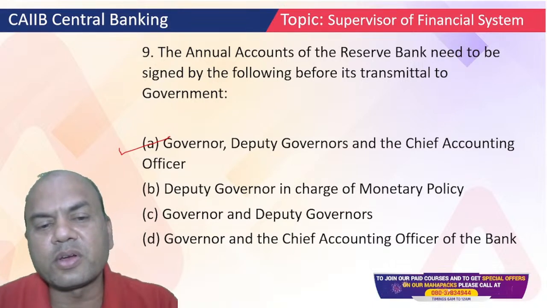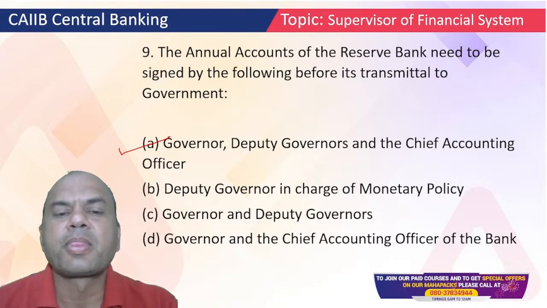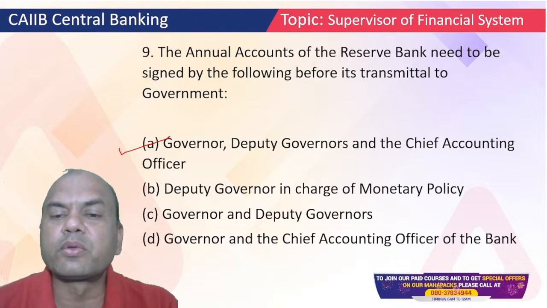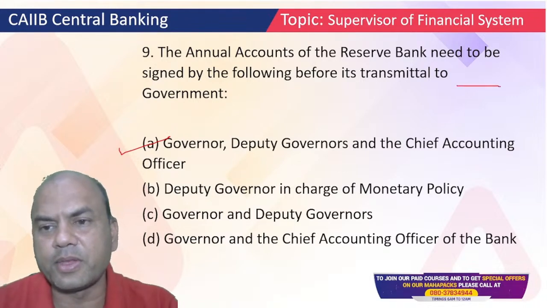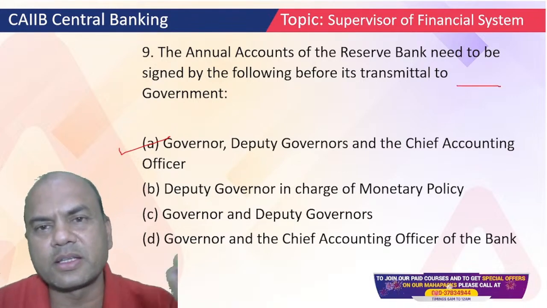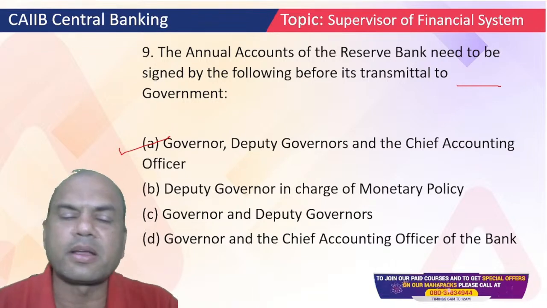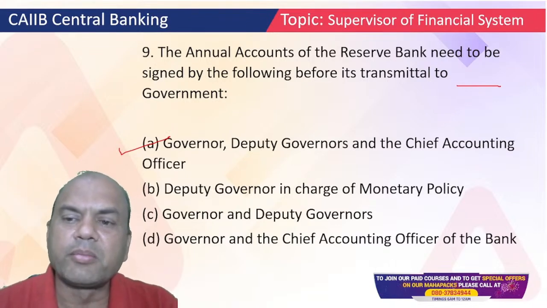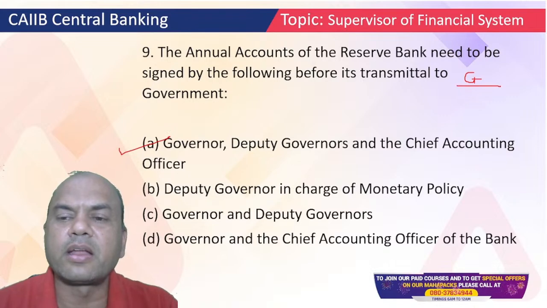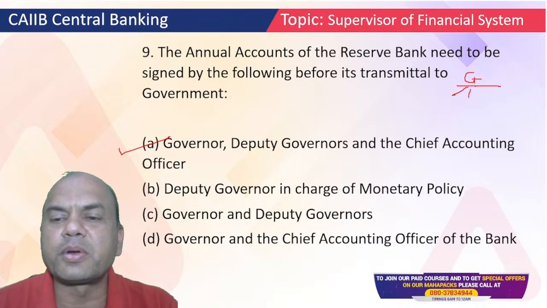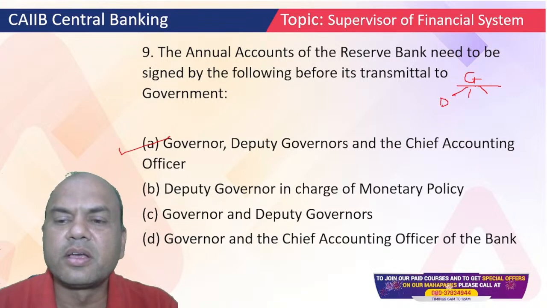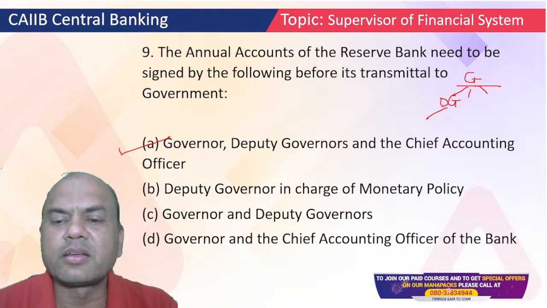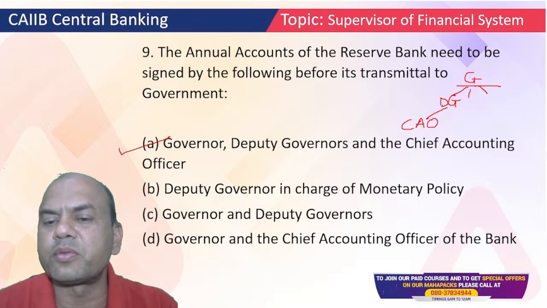See here, now think of it logically. Governor, who is governor? He is the head of RBI, roughly. Head means there's another person, government above him, but after all, him or her. But governor is a head, right? Working head. Below that government, there are deputy governors, DGs. Below the DGs, there are the accounting officers, CAO, Chief Accounting Officers.